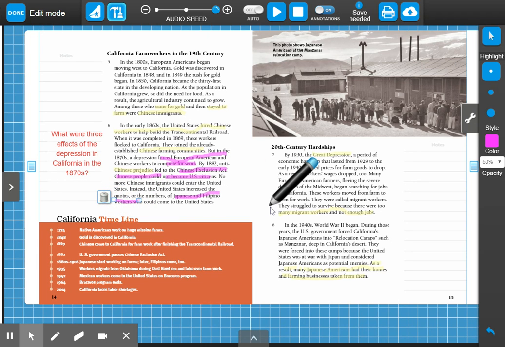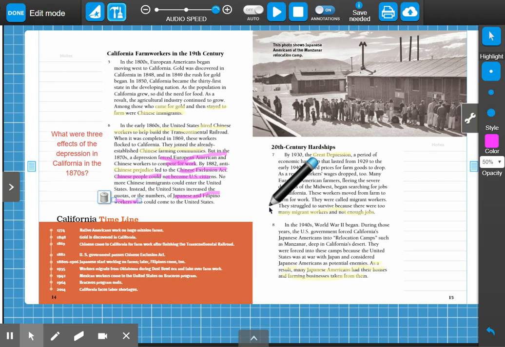Okay, so there are three effects there. The first effect is that they forced European, American, and Chinese workers to compete for work. There was the Chinese Exclusion Act, so Chinese people could no longer become U.S. citizens. And then the Japanese and Filipino workers were allowed to come to the United States. All of these are the effects of the Depression.